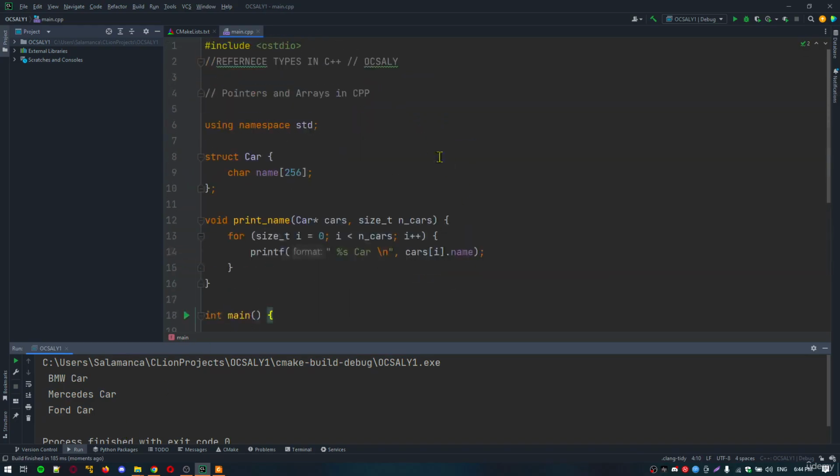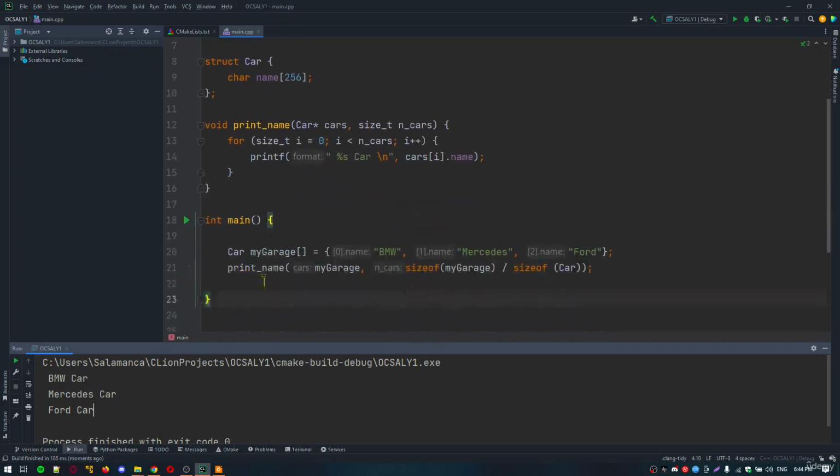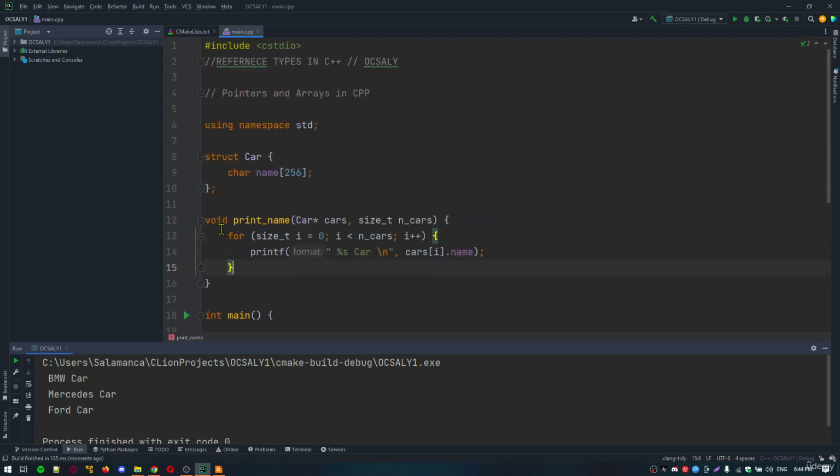So now let's explain this code line by line. The print_names function accepts an array in 2 arguments: the first is cars, and the second is the number of elements, n_cars. Within print_names, you iterate with the for loop and an index e.